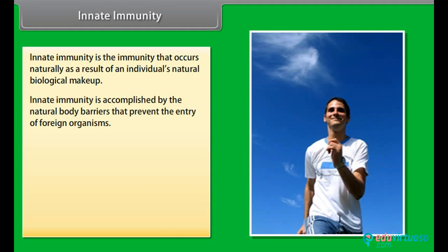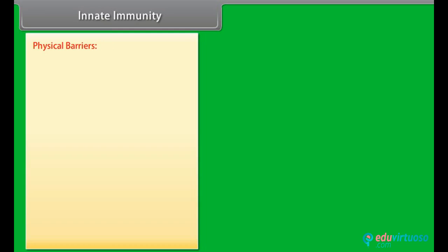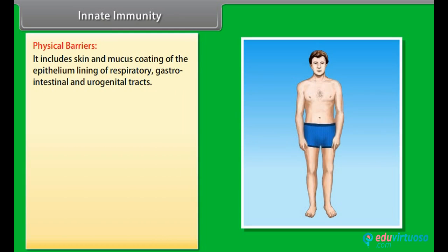Innate immunity is accomplished by the natural body barriers that prevent the entry of foreign organisms. These barriers are physical barriers, physiological barriers, cellular barriers, and cytokine barriers. Physical barriers. It includes skin and mucous coating of the epithelium lining of respiratory, gastrointestinal, and urogenital tracts.